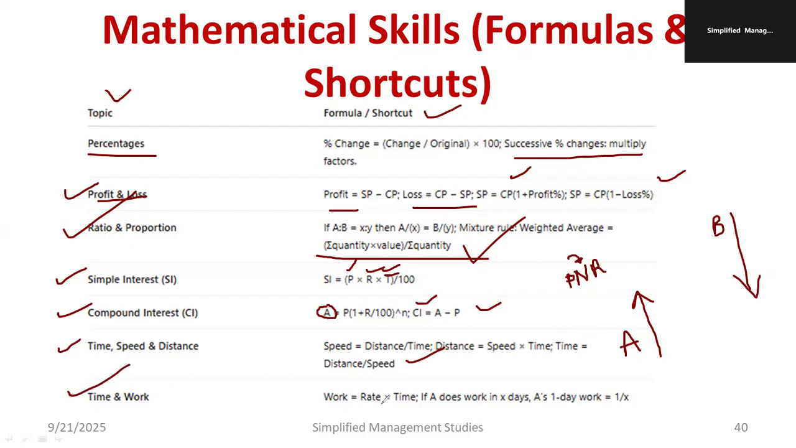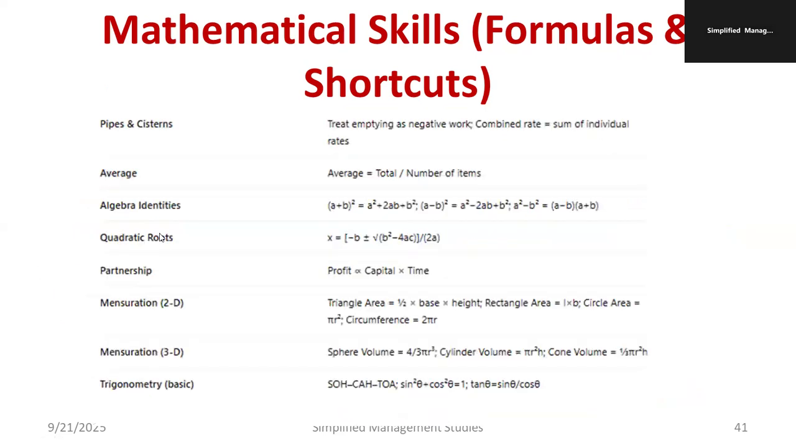Work and time. Work is nothing but rate into time. Work and time are inversely proportional. If A does work in X days, A's 1 day's work is equal to 1 by X. This formula is very, very important for every type of competitive examination. I request everybody to note down this formula and apply the same.